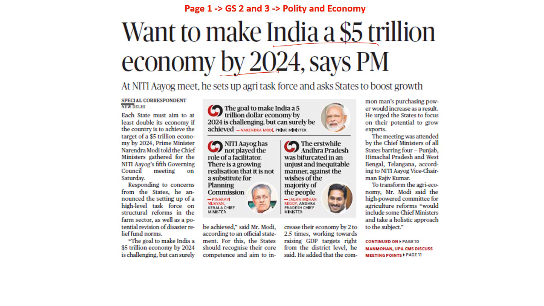After identifying this core competency, start recognizing it, start increasing the economy, double the economy, and start working towards raising the GDP targets from the district level, from the very core level, so that if the state is able to present this, we will also be able to establish a greater prospect of India developing. The Prime Minister has also said that there are a number of structural reforms that the state governments will have to bring up. We will cooperate with the state governments.